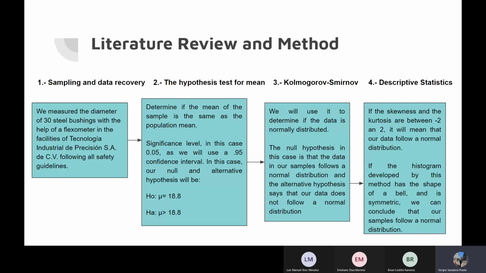We know that descriptive statistics are conformed of measures of central tendency and measures of variability. In the central tendency, the mean is equal to the median in a normal distribution. So this is what we're hoping to observe. If the histogram developed by this method has the shape of a bell and is symmetric, we can conclude that our samples follow a normal distribution.